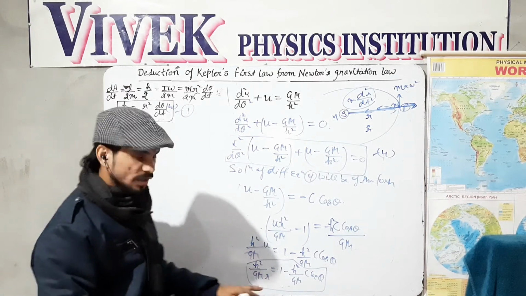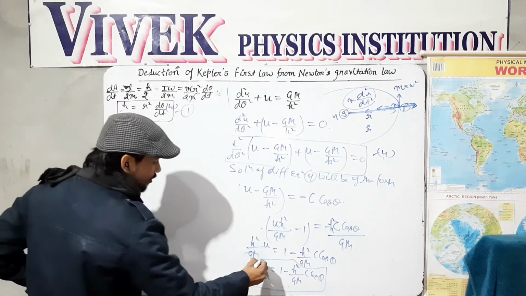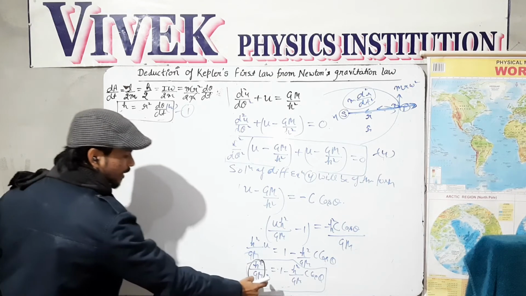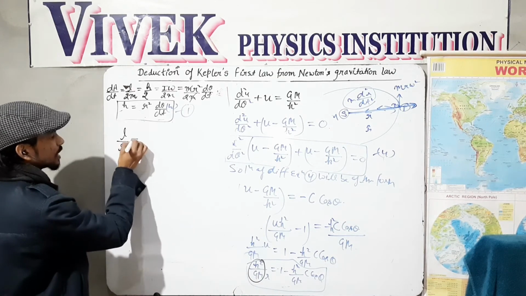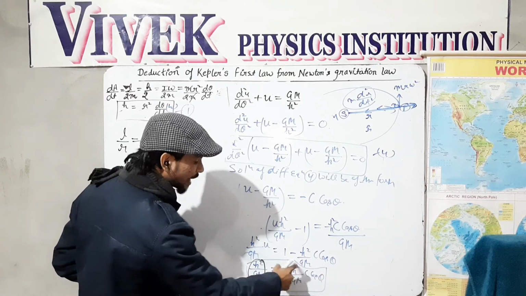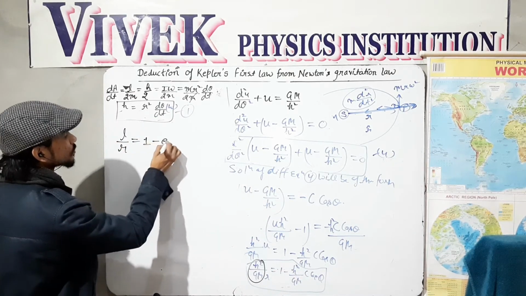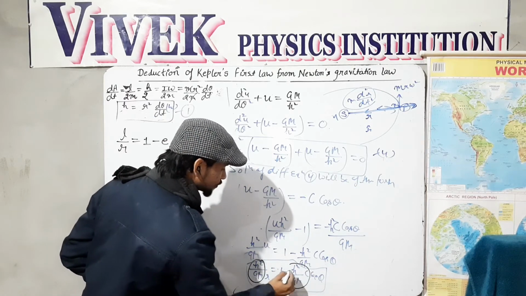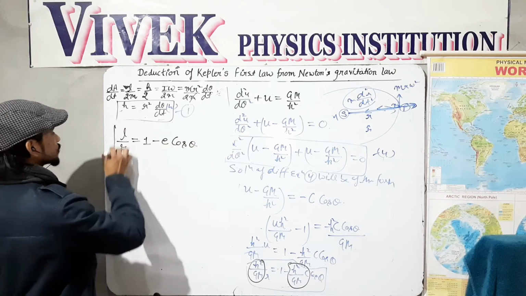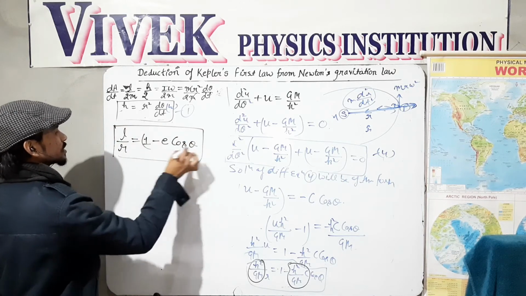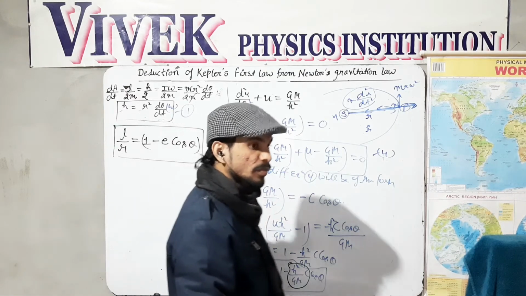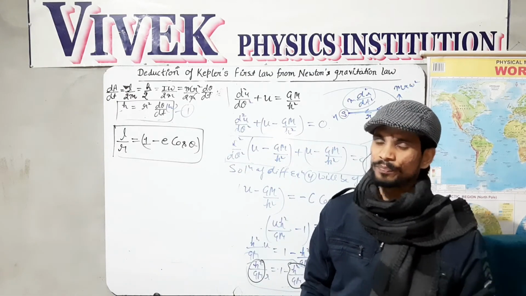This equation can be written as, I am taking L divided by R equals 1, and I am taking this complete value as E, and this is cos theta. This is nothing but the very famous equation of a conic section, which is representing the conic.